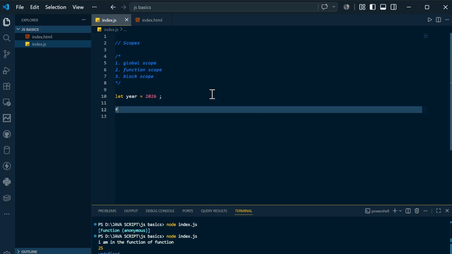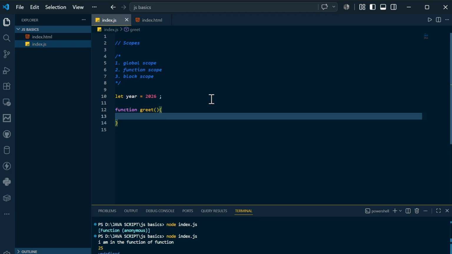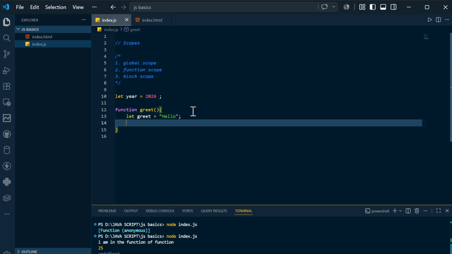Next I want to show you the function scope. You can make a function, and let's say the function name is greet, and inside this function let's say I make a variable let greet, equal to hi or hello, a simple variable. And now what I want to do is just return that greet.